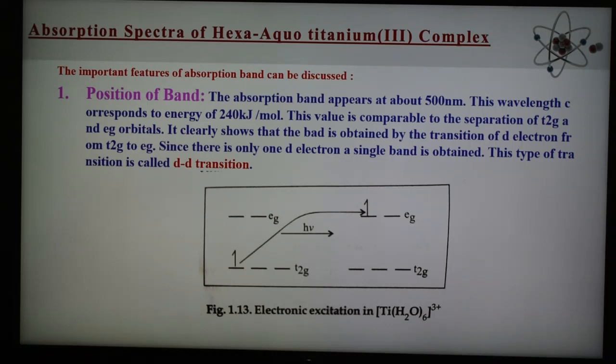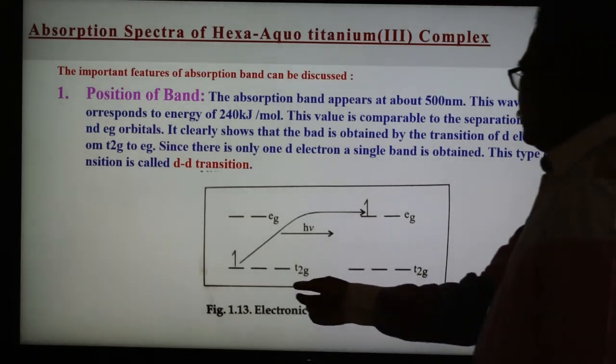One by one we are going to discuss the important features of this absorption band of the titanium complex. Number one is the position of the band. The absorption band appears at about 500 nanometer or 20,000 centimeter inverse. This wavelength corresponds to an energy of 240 kilojoule per mole, and this value is comparable to the separation of t2g and eg orbitals. It clearly shows that the band is obtained by the transition of the d electron from t2g to eg. This transition is also known as the d-d transition.